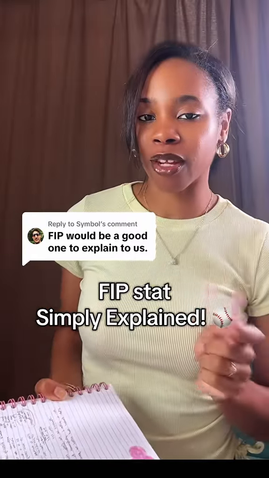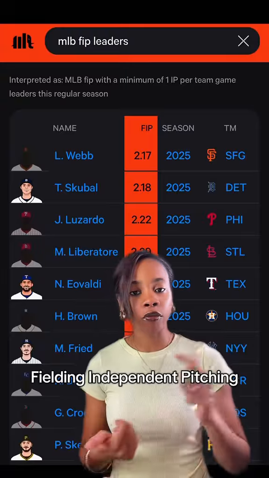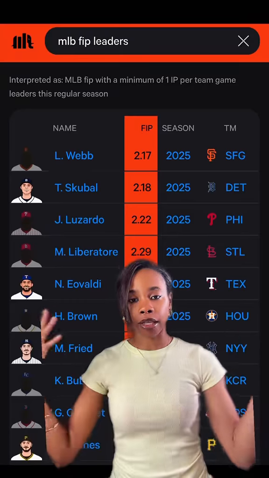Talk about the FIP stat in baseball. It's a pitching stat to use alongside ERA and WHIP. FIP stands for Fielding Independent Pitching. It's used to evaluate a pitcher's performance without the backing of their defense.